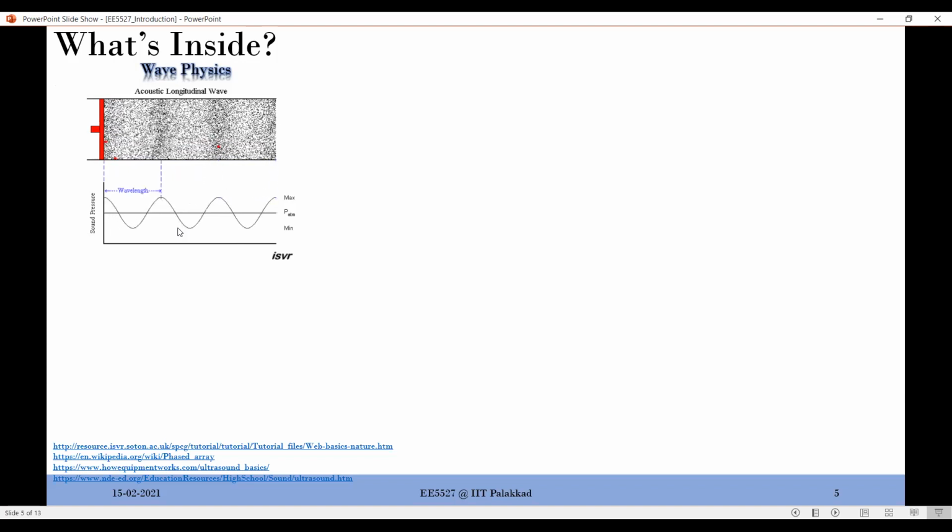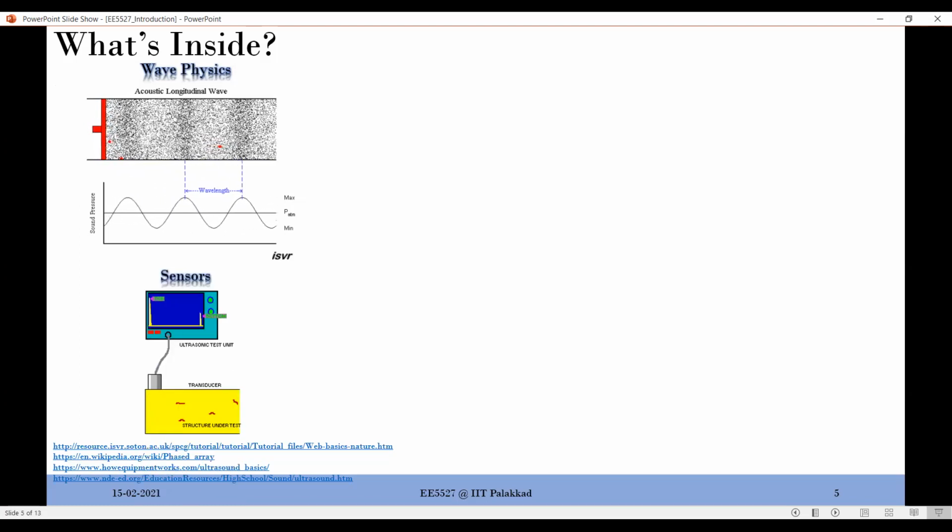At the same time, electrical engineering people should be able to translate this knowledge to the electromagnetics that we studied in the BTech. But computer science people, don't worry, we only need this background. We don't need anything else to go further. So sensors, then we talk about them individually.